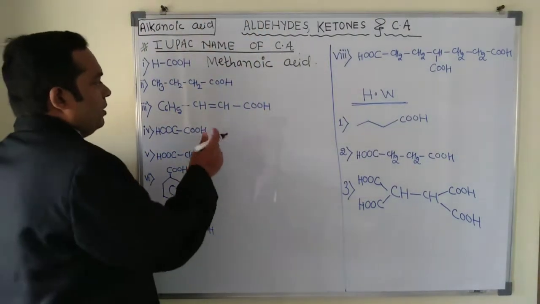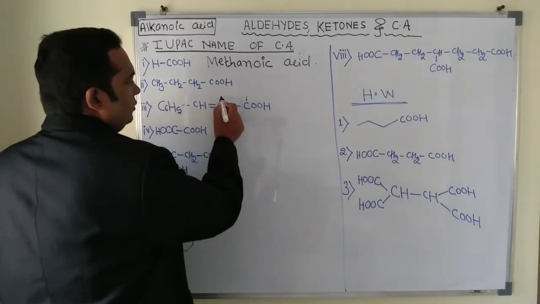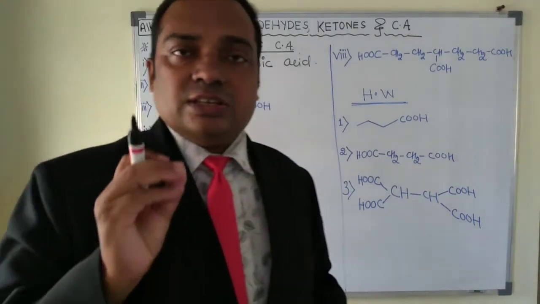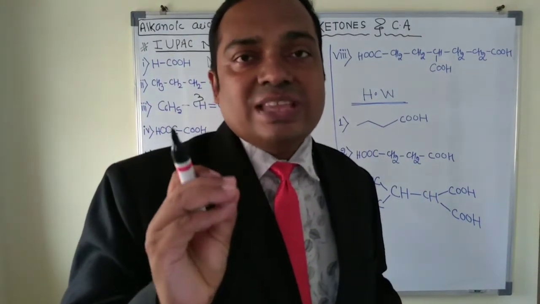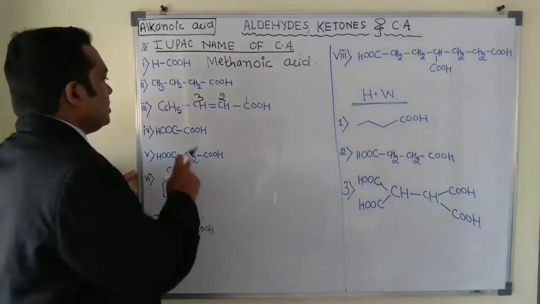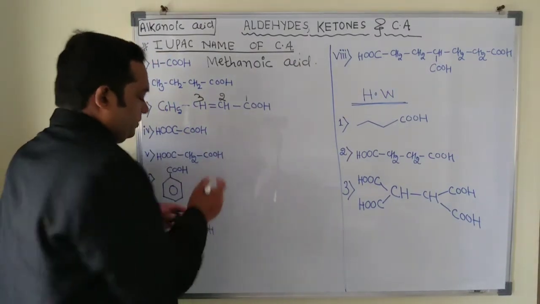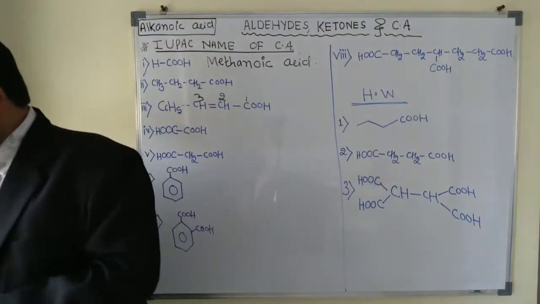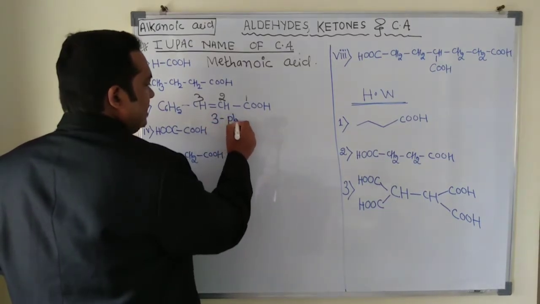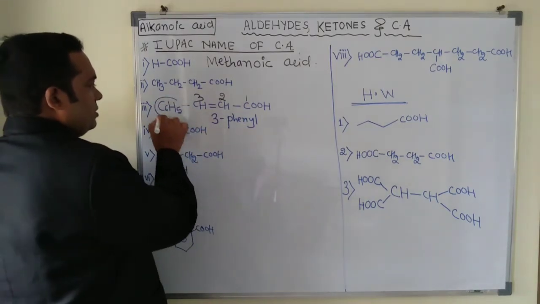In this case, we have to number. So you can say this is the first carbon of the carboxylic acid, number 1, this is the second, this is the third, and this is the phenyl. C6H5, the benzene ring, is considered as a branch, which is called phenyl. So this is called 3-phenyl, because on the third position we have C6H5.